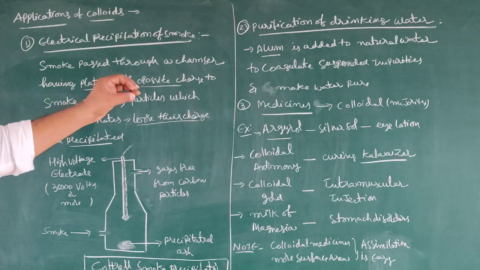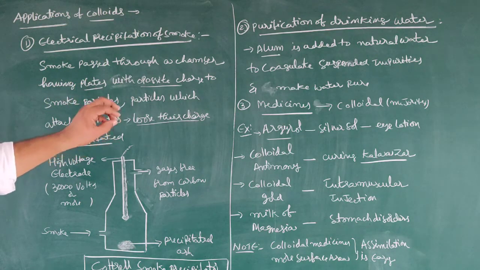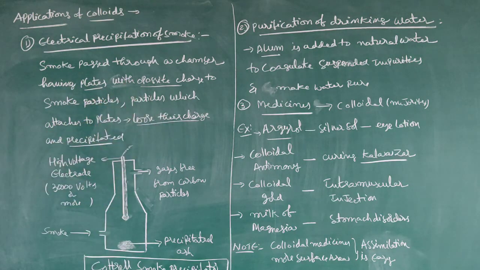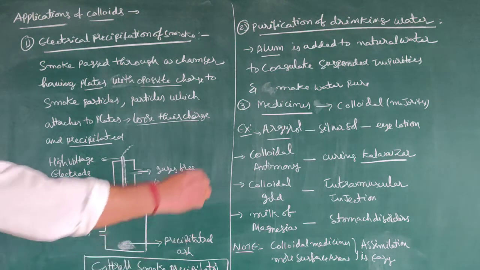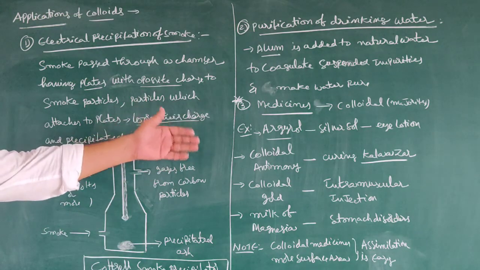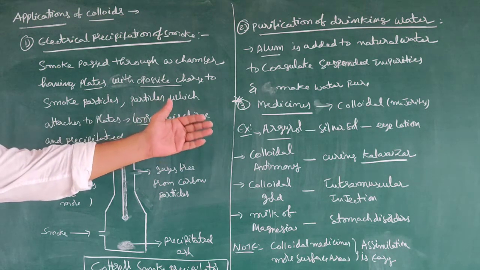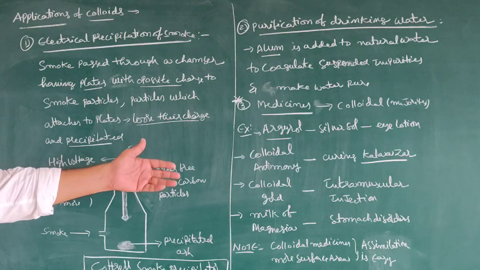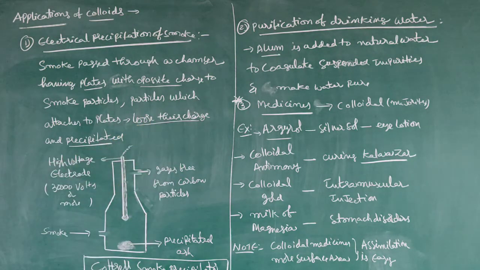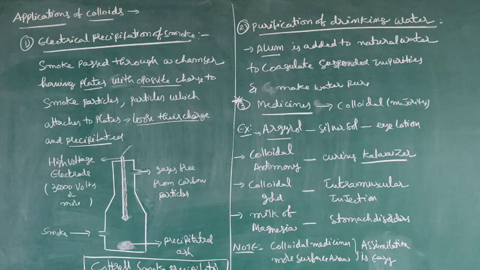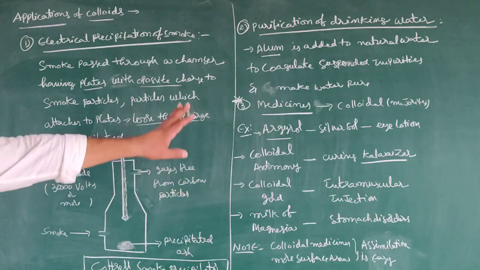Medicines. The majority of medicines are colloidal in nature. For example, argyrol, a silver salt, is used as eye lotion. Colloidal antimony is useful for curing kala-azar. Colloidal gold is used as an intramuscular injection. Next one, milk of magnesia, used for stomach disorders. Take care about this one.